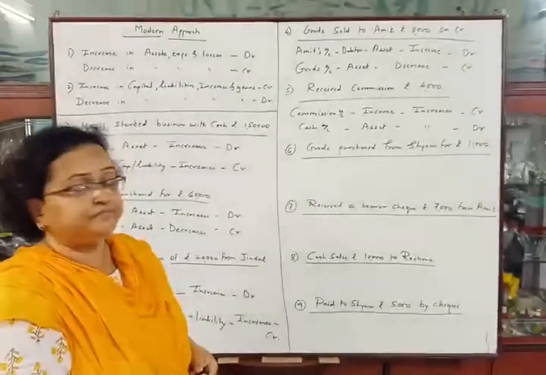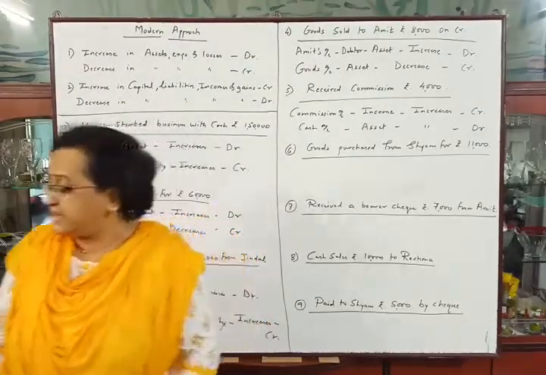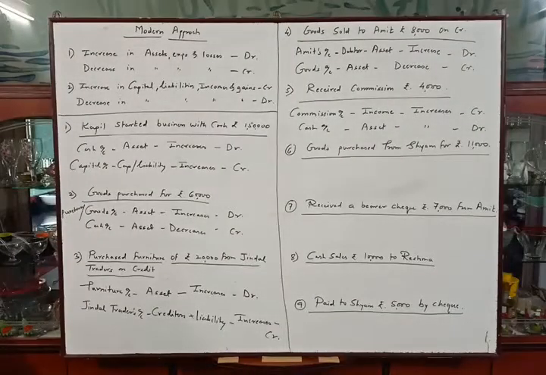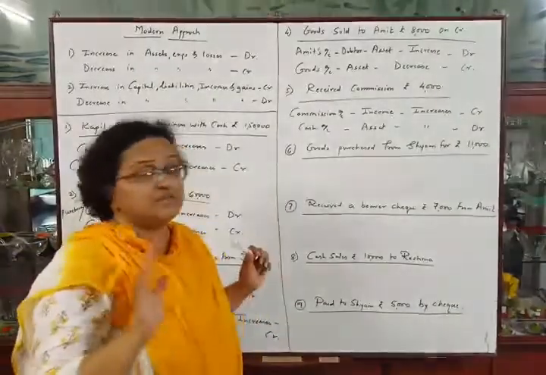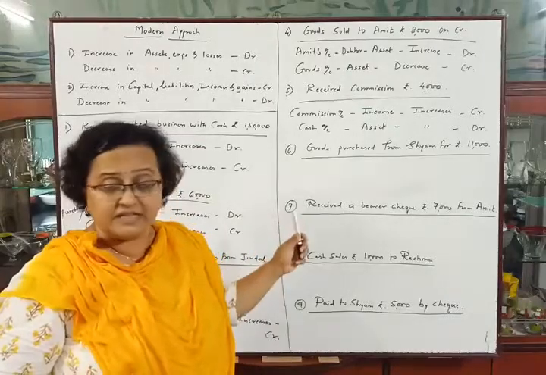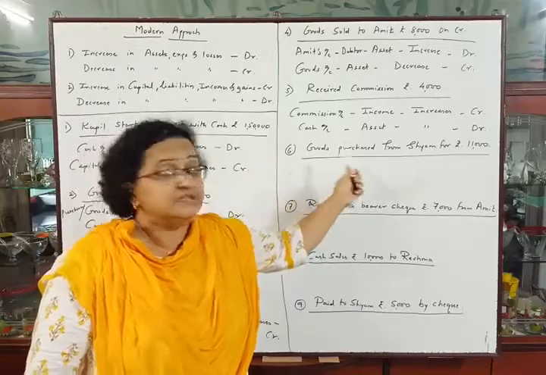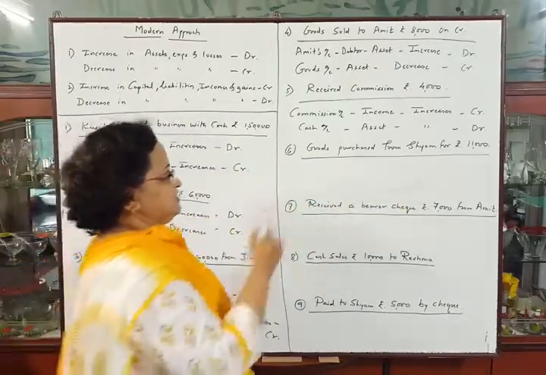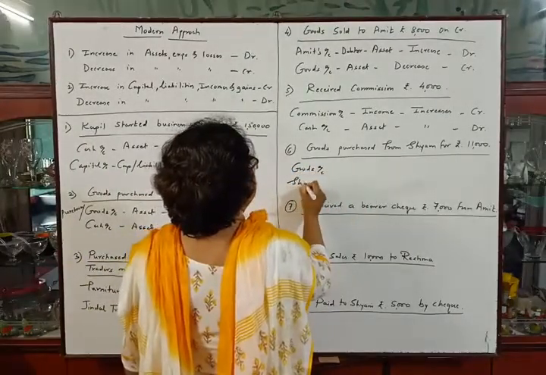Now the next entry, goods purchased from Shyam for rupees 11,000. See, I have explained this type of example to you. The entry is of purchase from Shyam. The party's name is given in the problem, and the word cash is not here. So this is a credit transaction, even though the words on credit are not mentioned in this sentence. Okay, so this is a credit transaction. First account will be goods account and second account will be Shyam's account.